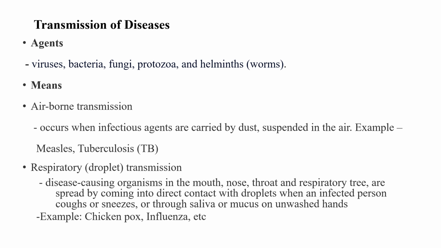Airborne transmission occurs when infectious agents are carried by dust or are suspended in the air. That is, those organisms that cause the diseases are suspended in the air, and so it is in the air that these organisms can move. Examples of such diseases are measles and tuberculosis.